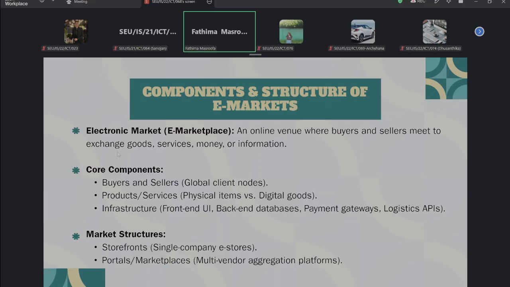Right. This is about the components and structure of the e-market. First of all, before going to the content, what do you think about the e-market? What is that actually? Another term we can use is electronic market, right? So what is that actually? Tell me.